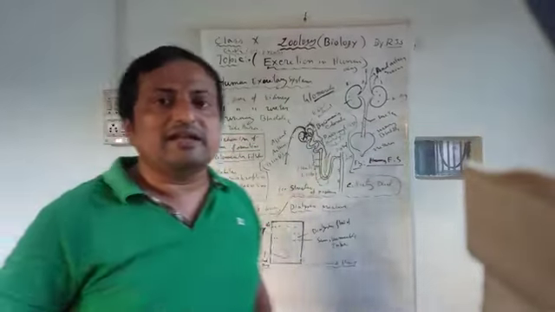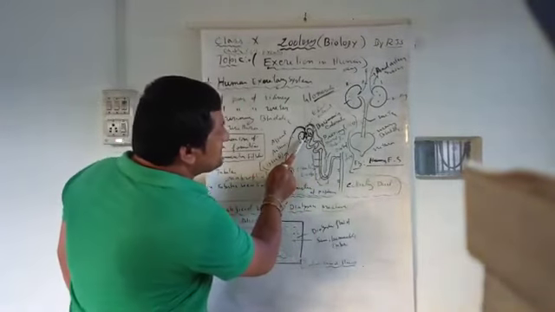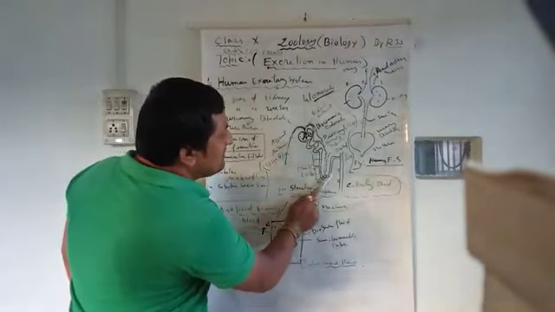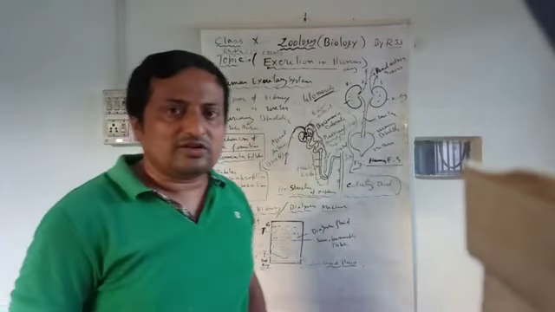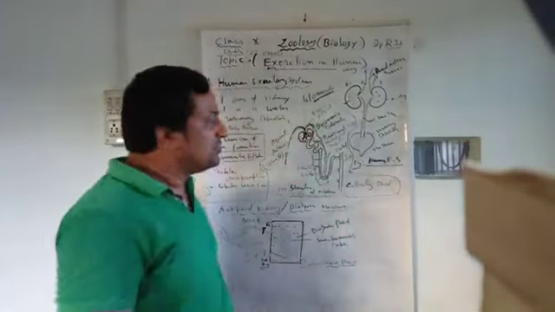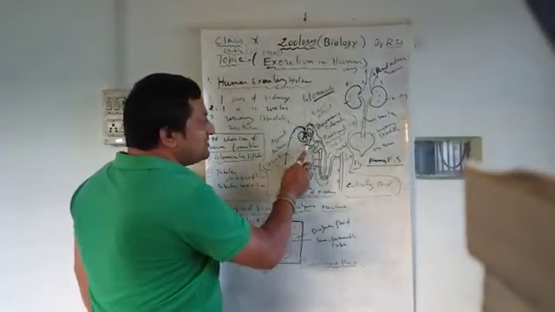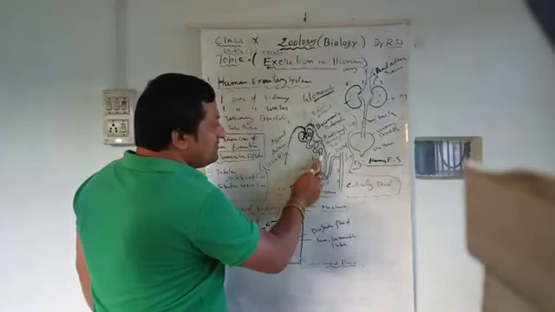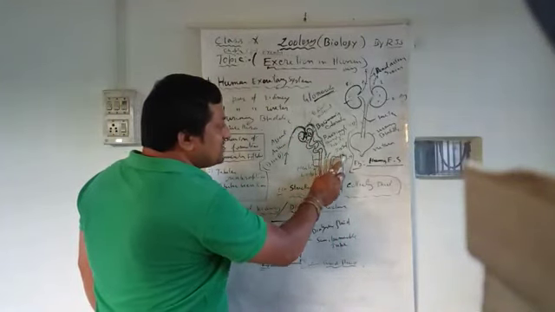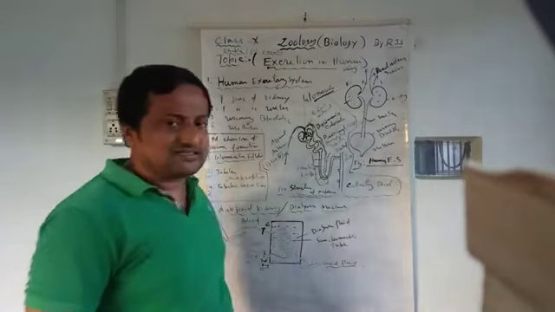But in our book, only the capsule or cup-shaped structure and the tubular part are given. The other parts are not covered in much detail in our book, but you should know them. So the Bowman capsule, then the various tubular parts, and after that they join to the collecting duct. That is the structure, simply.